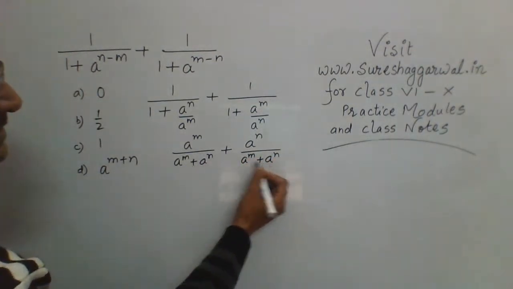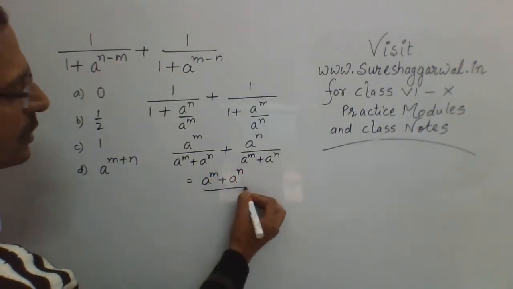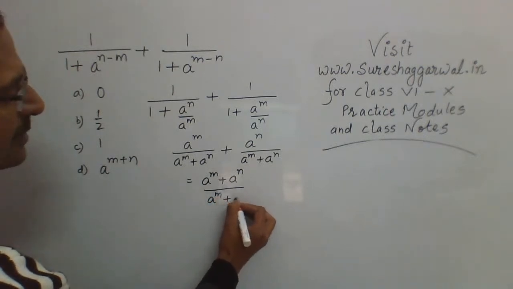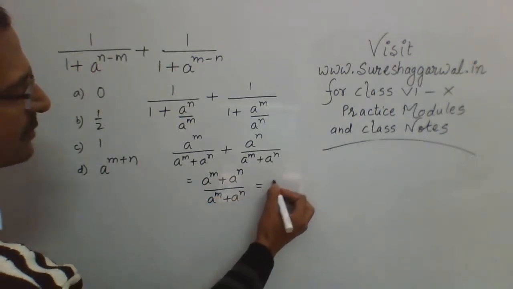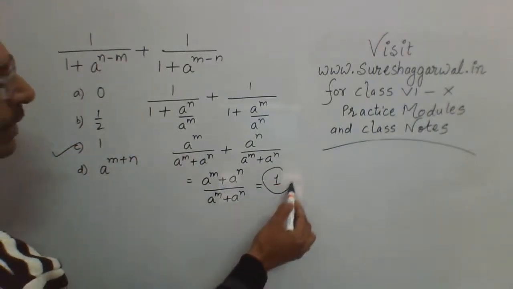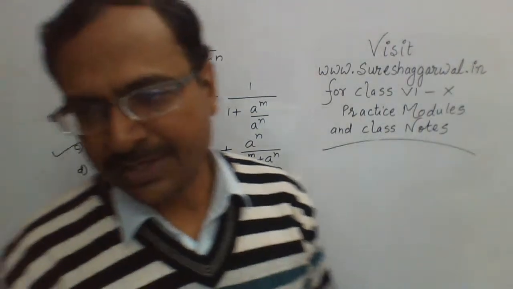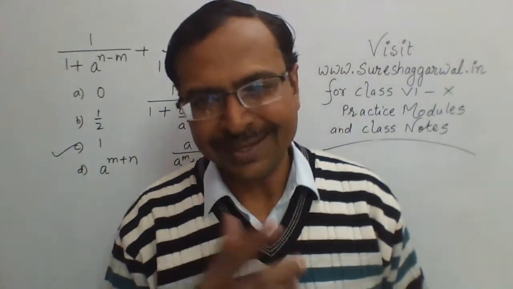Now the denominators are same, so I'm doing all the steps, but you don't need to do all the steps when you are solving MCQs. Somebody asked me, sir, please explain also, so that is why I'm explaining things. And your answer for the question is C, 1. Very, very, very easy question. That's how you need to solve this question. Basically, it requires just the knowledge of basic exponent laws, and you can surely get the answer.